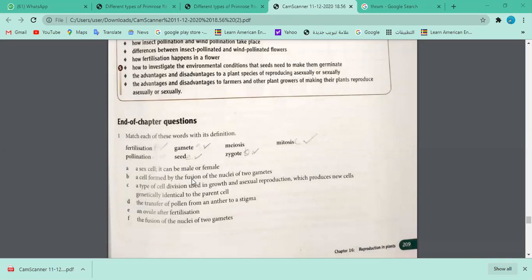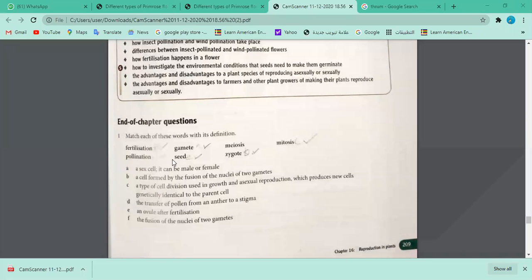A zygote is formed. Yeah, that's true. You answered the question. I think this question is asked later. You could see the answer is here. Okay, we can find it later. No problem. Let's go. Someone else would like to read questions C and D. Who is going to answer C and D? Read the question carefully and then pick up the word that is matching this description.